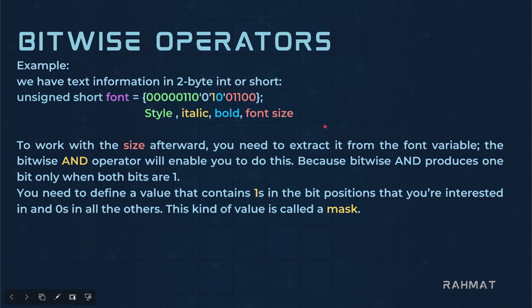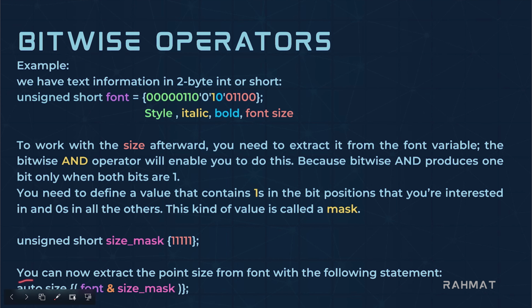It's pretty easy and great to have mask information. So how could you create the mask? For that, you can see, come again, unsigned short, and give it a name like size mask. All the bits in the mask, which is 5, give them 1 and the rest zeros. Now you can store the information in another variable using the auto keyword and give it a name like size. Now you can see font, this is font, and using this ampersand, which means bitwise AND, with size mask, you extracted the correct information. Let's go now to Visual Studio Code and see this example, then you will have a good idea about how it works.